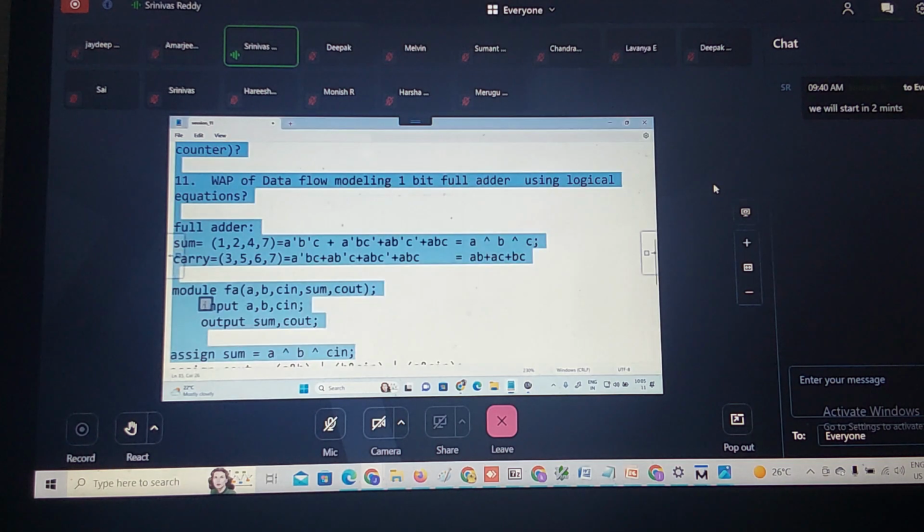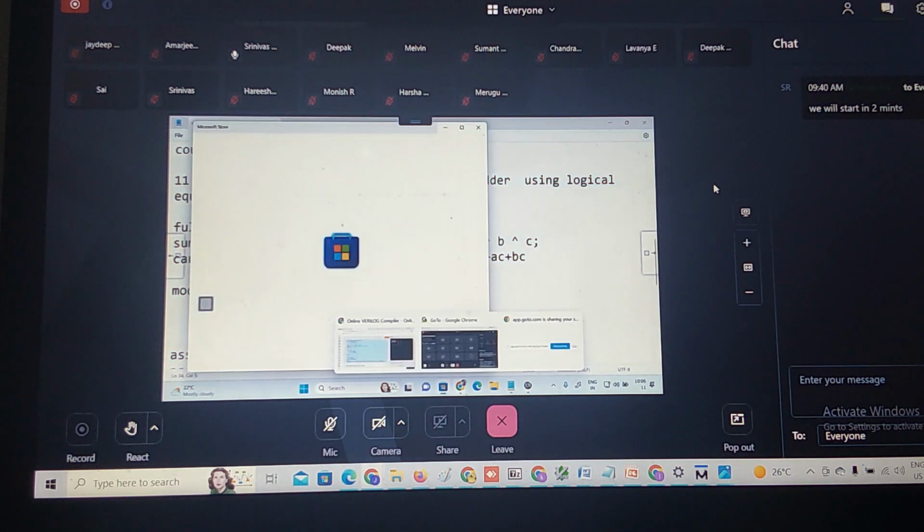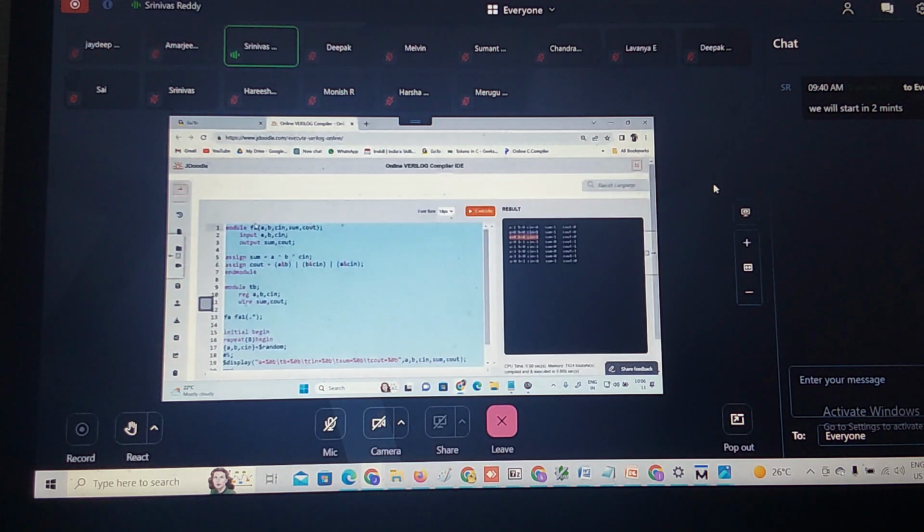Now, how to write a program for this? Shall I make this into a full subtractor, correct? So the inputs I am going to take are A, B, B in. What are the outputs? Difference and borrow. Let me write difference and borrow. So here the input types are A, B, B in. Outputs are difference and borrow. This is difference. This is borrow. So this is nothing but the same, correct?